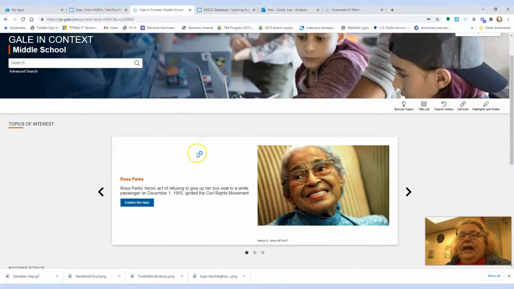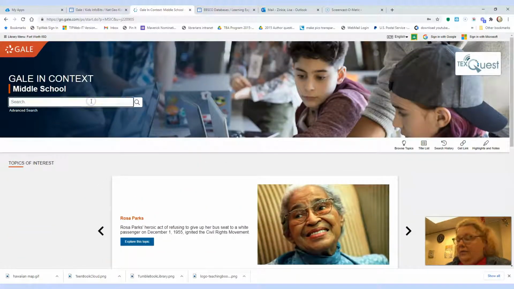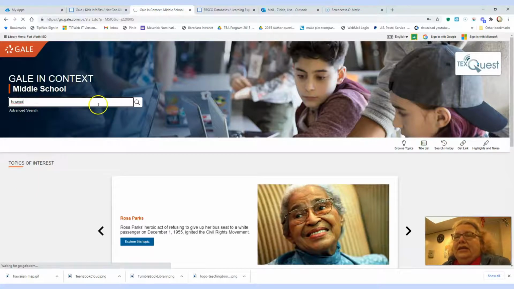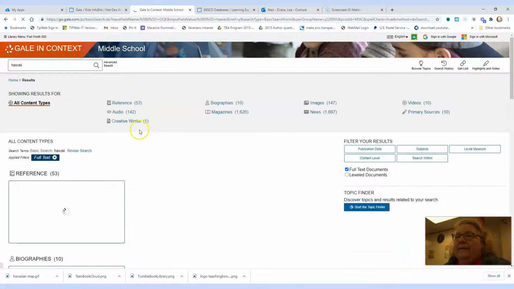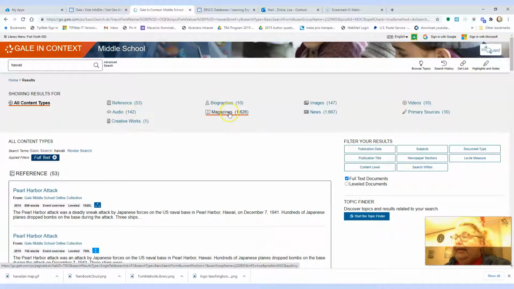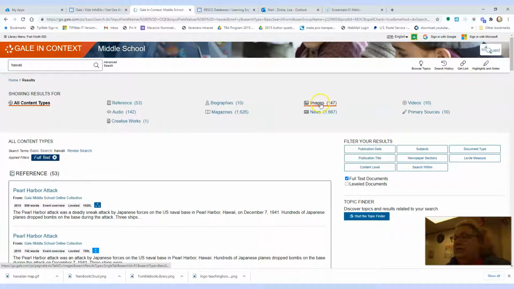Okay, now we could go and scroll through this and read about Rosa Parks or browse topics, but I know what I'm studying, so I'm going to put in there, or researching, and it's Hawaii. I'm still looking for stuff on Hawaii. So I put it in, and again, Hawaii's a pretty general term to search for, but it shows us what we get. We've got 53 reference, 142 audio, creative works 1, biographies 10, magazines 1600, images 147, news 1667, videos 10, and primary sources 10. That's awesome.